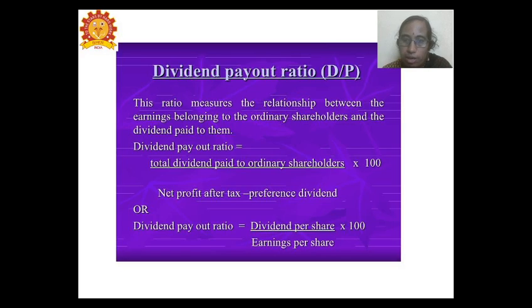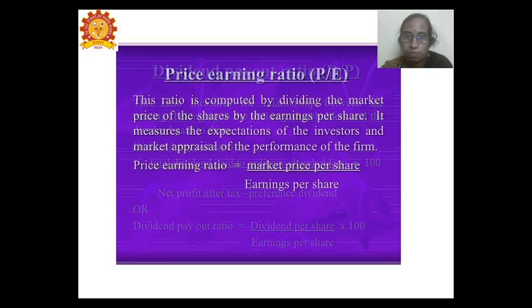Total dividend paid to the ordinary shareholders divided by the net profit after tax minus the preference dividend, multiplied by 100. Or we also have the other formula, dividend per share divided by earnings per share. Here we already know how to calculate the dividend per share and the earnings per share, so it is easier to calculate this dividend payout ratio.